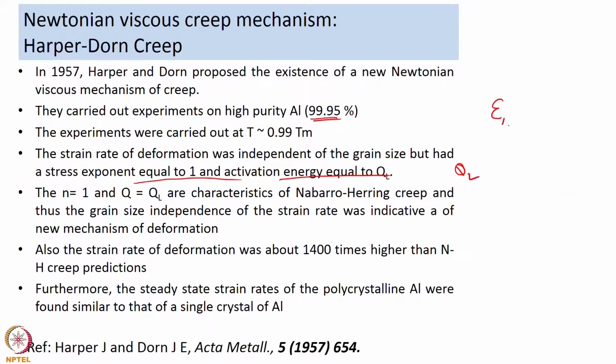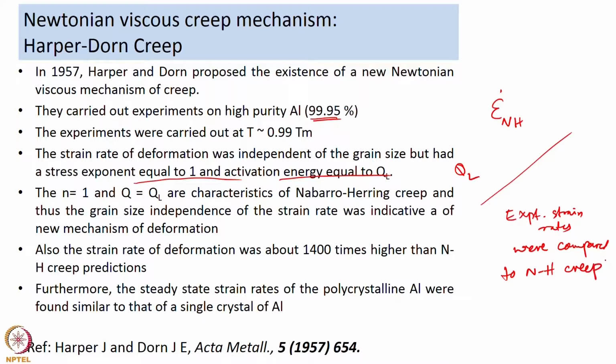So, you use the Nabarro-Herring equation, calculate the strain rates predicted by that equation, and compare them to the experimental strain rates that they achieved. What they found was that the values they were achieving in their experiments were about 1400 times higher than Nabarro-Herring creep predictions.